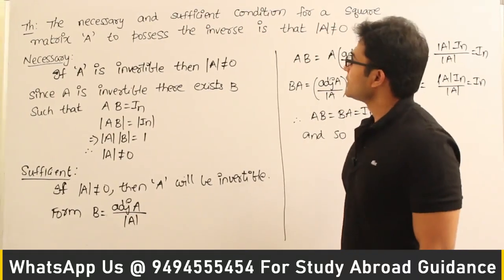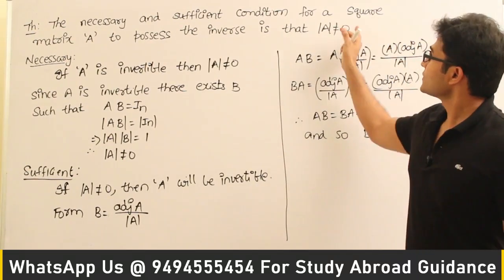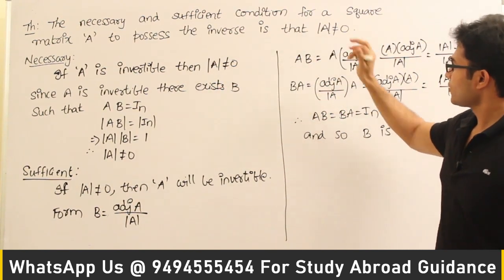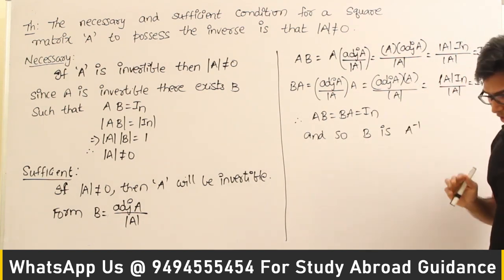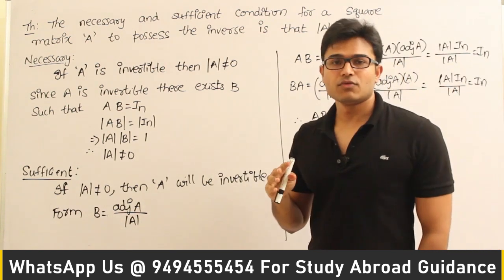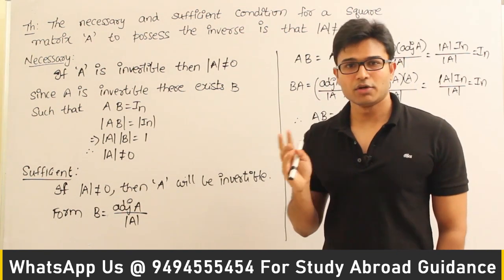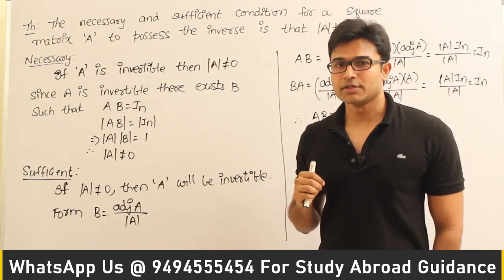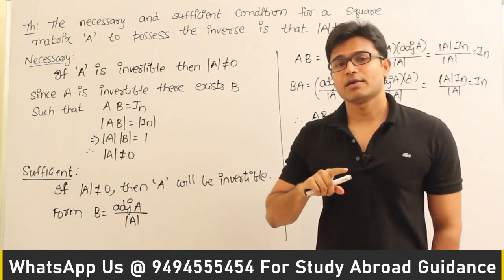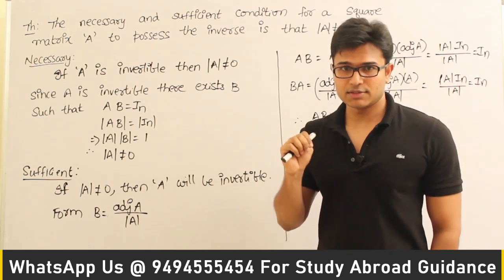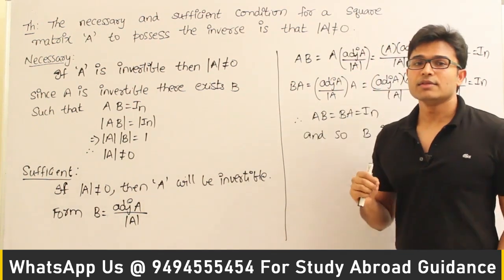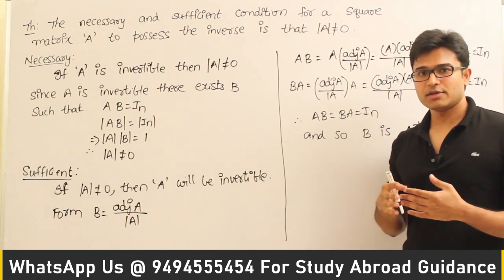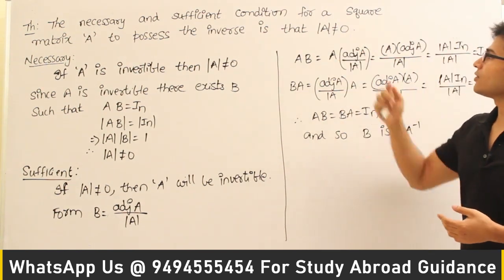Now see this, the necessary and sufficient condition for a square matrix A to possess an inverse is that det A is not equal to 0. It means that if you want a square matrix, I have told you that not every square matrix needs to have an inverse, right? So there will be some square matrices for which the inverse might not exist. So this theorem is saying that the necessary and sufficient condition for a matrix A to have an inverse is that det A is not equal to 0.